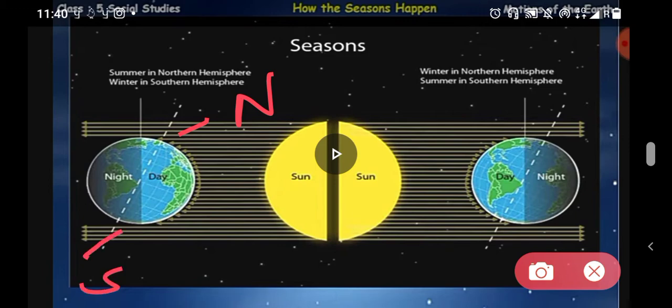Okay, and in the northern hemisphere, when it is day, means northern hemisphere is getting more sunlight, but the southern hemisphere is in the dark because our earth is a little bit tilted. So the northern hemisphere receives more sun rays. It is characterized by longer days and experiences summer season. ठीक है, and the longest day in the northern hemisphere is 21st June.